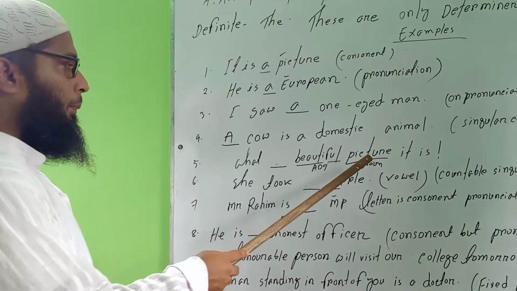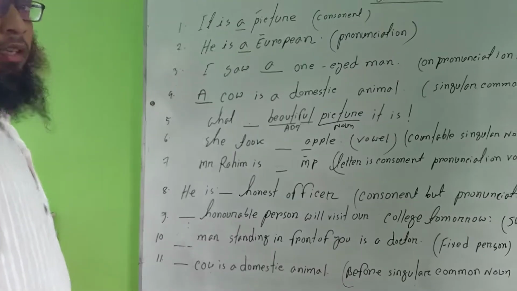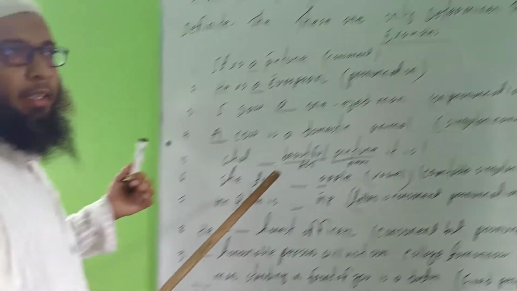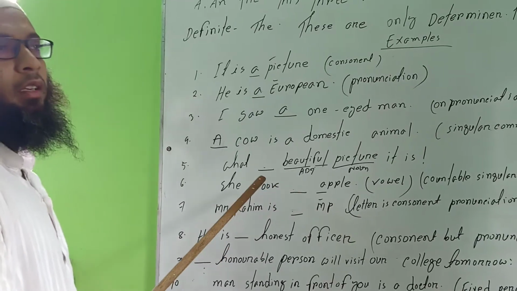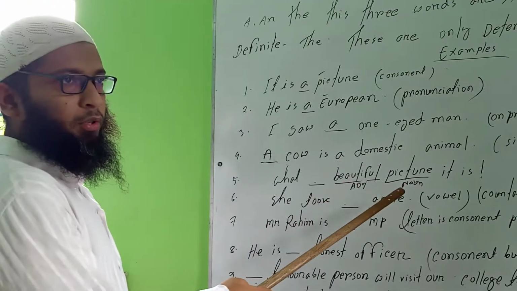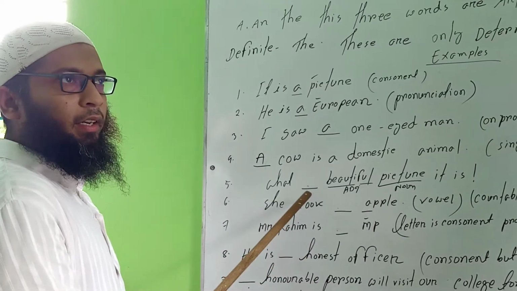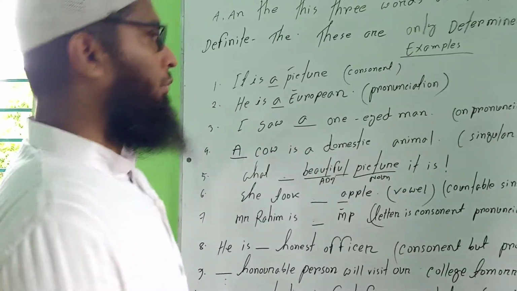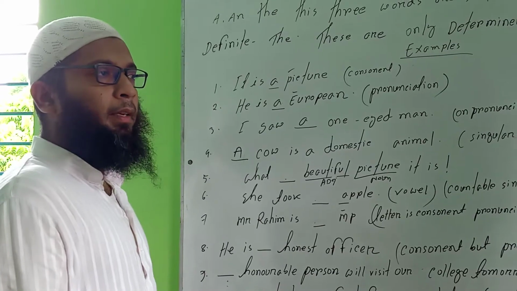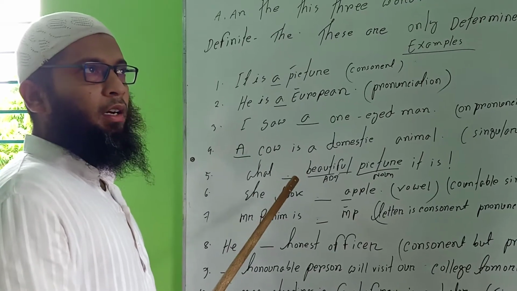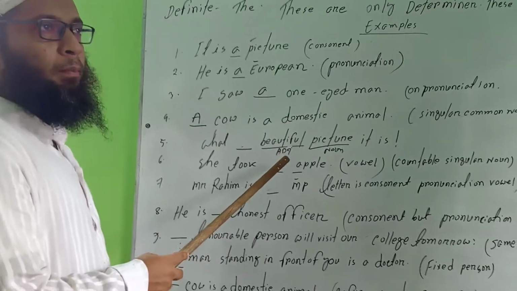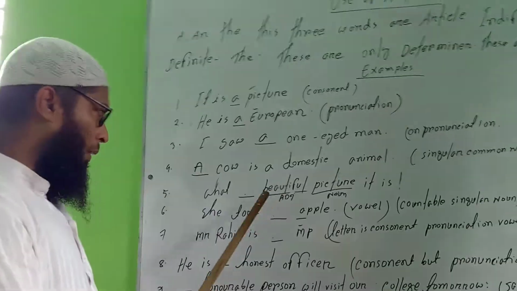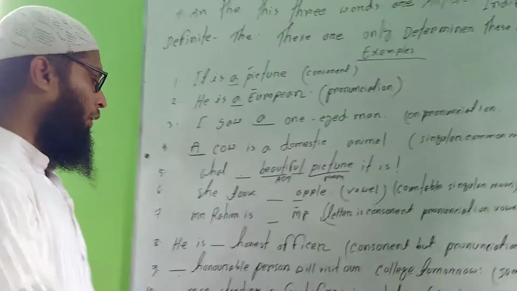Okay, what a beautiful picture it is. This is an exclamatory sentence. As you know, the rule of an exclamatory sentence: what, and then a or an, and then adjective or noun. What এর পরে article, এর পরে adjective অথবা noun বসে। এটা exclamatory sentence এর নিয়মে আমরা জানি। An exclamatory sentence can begin with what or how. What দ্বারা শুরু হলে এরপর একটা article a অথবা an, এরপর adjective plus noun বসবে অথবা শুধু noun বসবে। According to this rule, there will be: What a beautiful picture.